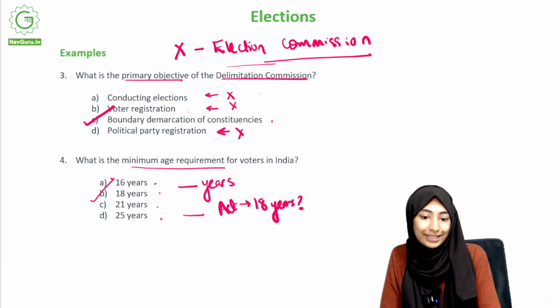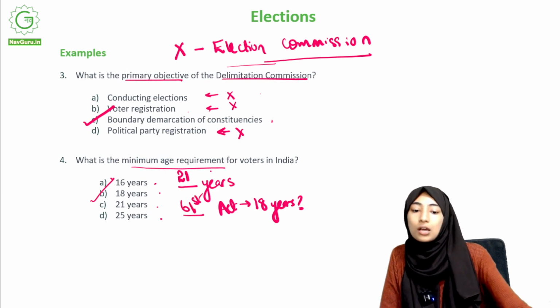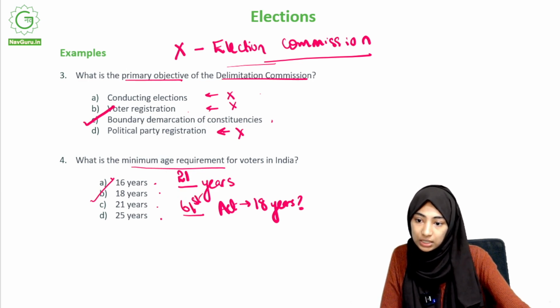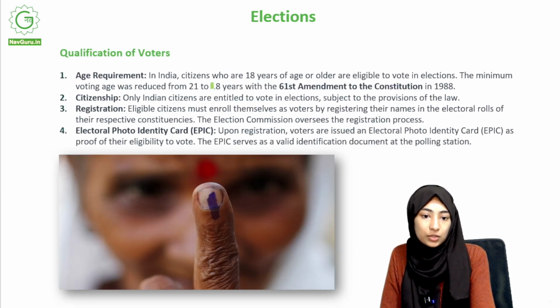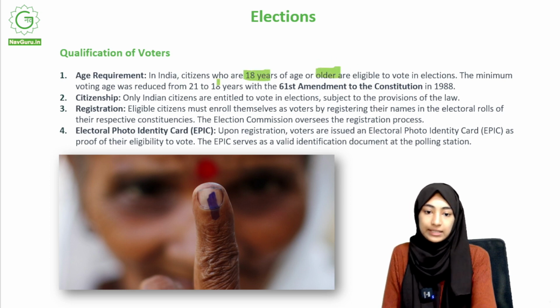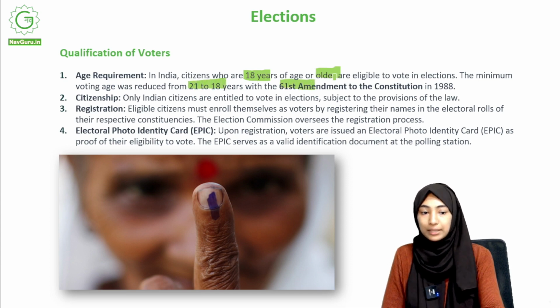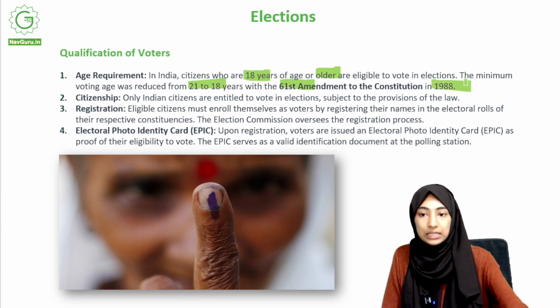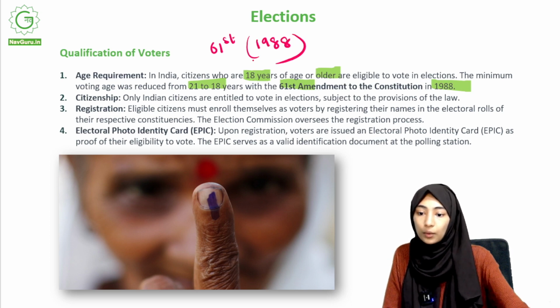Right. So, the initial age was 21 years. It was changed under, I believe, the 61st Constitutional Amendment Act. We will check it. The voting age was reduced from 21 to 18 with the 61st Amendment to the Constitution, and this happened in 1988. So it was done as per the 61st Constitutional Amendment Act. Which year? 1988. Okay, so we have that answer with us.